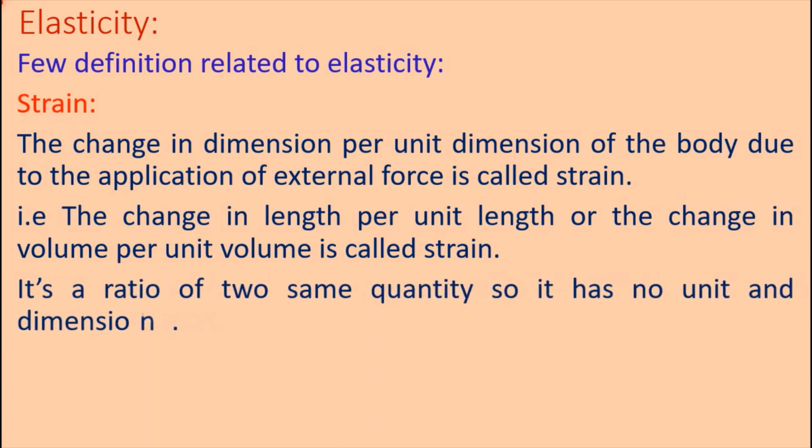It's a ratio of two same quantities, so it has no unit and dimension. Change in length per unit length is a ratio of lengths. Change in volume per unit volume is a ratio of volumes. Therefore, strain is a unitless quantity.